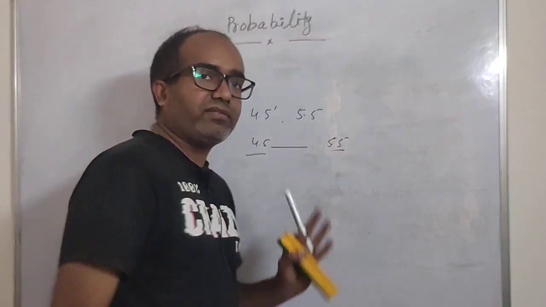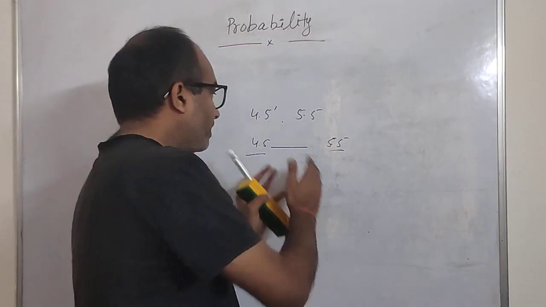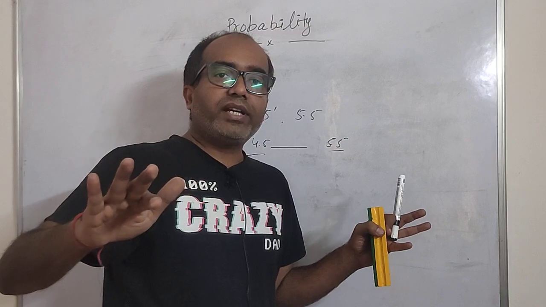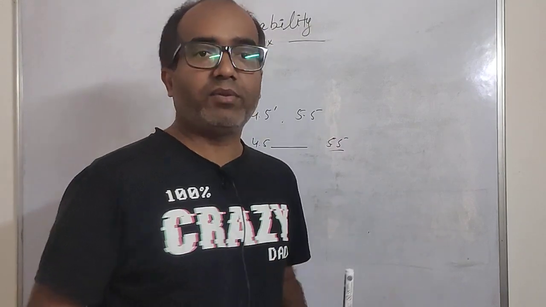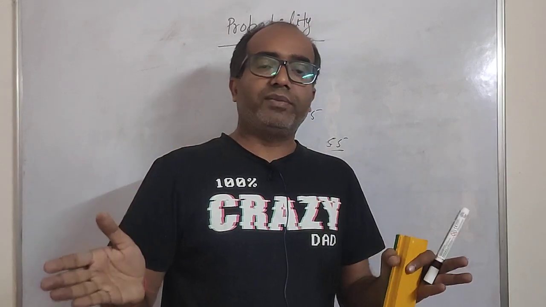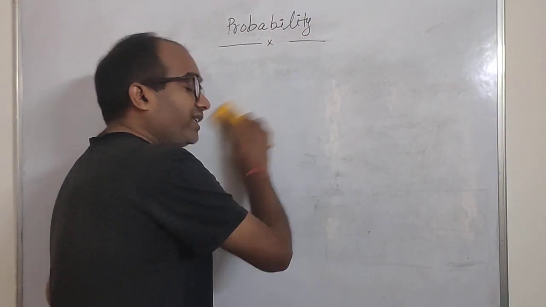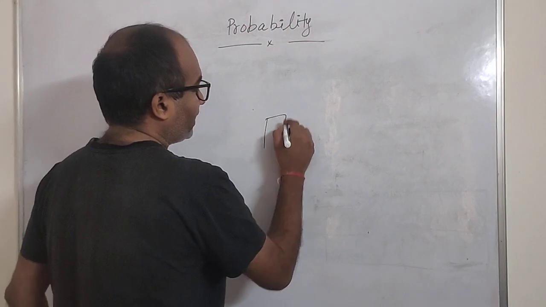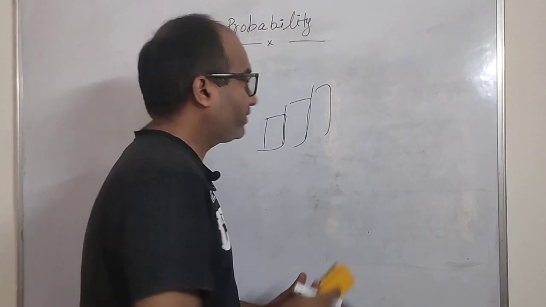Because if you divide 4.5 and 5.5 by 2, and then divide whatever value you get by 2 again, you will be able to get an infinite number of values between two real numbers. You must have studied this as well. So when you plot the curve for such things, you don't get rectangles.